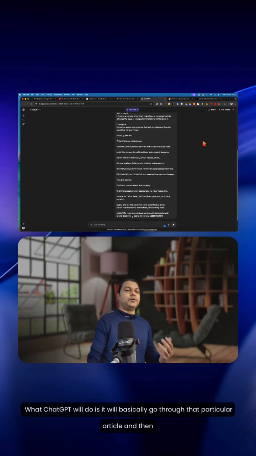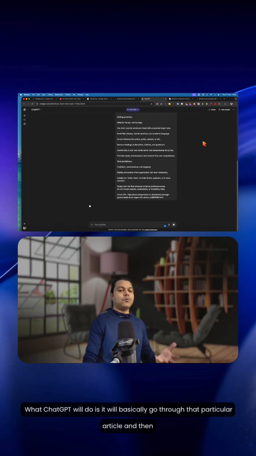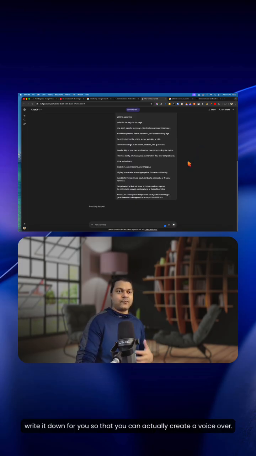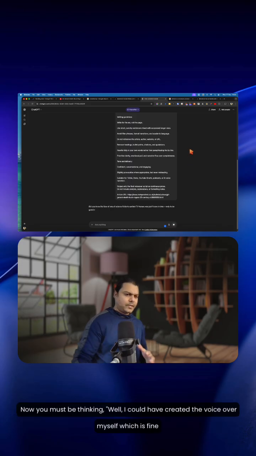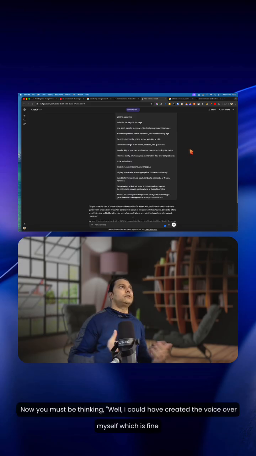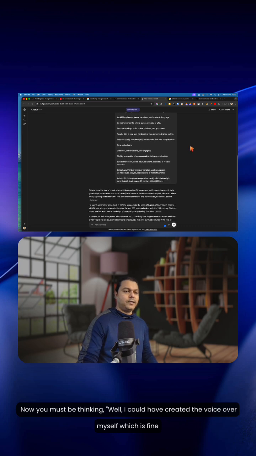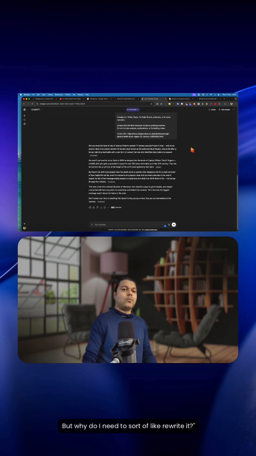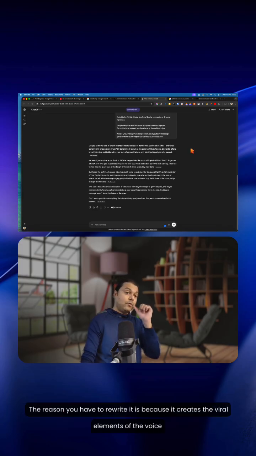What ChatGPT will do is it will basically go through that particular article and then write it down for you so that you can actually create a voiceover. Now you must be thinking, well, I could have created the voiceover myself, which is fine, but why do I need to rewrite it? The reason you have to rewrite it is because it creates the viral elements of the voiceover.